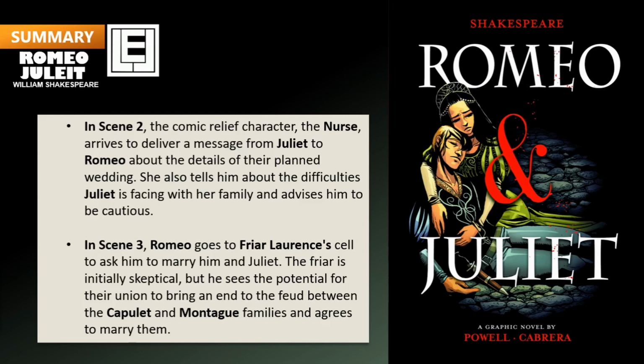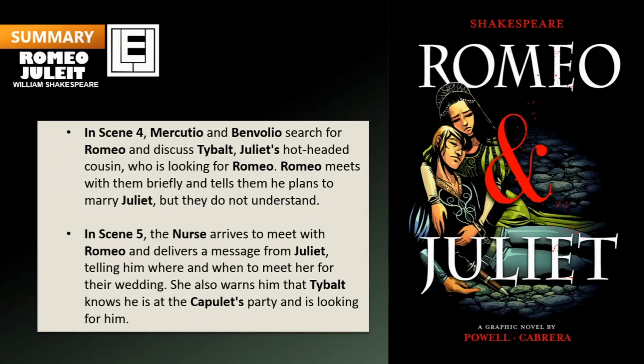In Scene 3, Romeo goes to Friar Lawrence's cell to ask him to marry him and Juliet. The friar is initially skeptical, but he sees the potential for their union to bring an end to the feud between the Capulet and Montague families and agrees to marry them. In Scene 4, Mercutio and Benvolio search for Romeo and discuss Tybalt, Juliet's hot-headed cousin, who is looking for Romeo. Romeo meets with them briefly and tells them he plans to marry Juliet, but they do not understand.